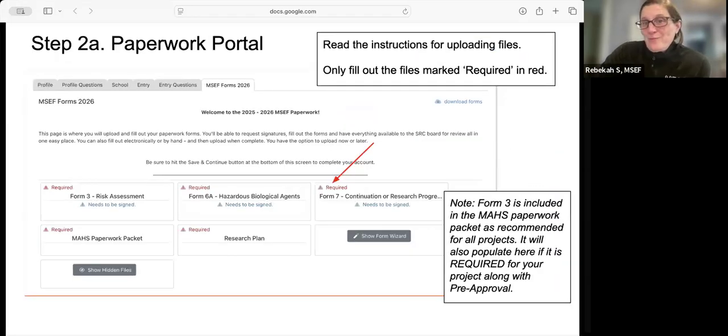If it says required, it means it's required, so you're going to want to make sure you fill those out. Again, Form 3 is also in your paperwork packet. You don't need to fill it out both places if it's required, but you can just for thoroughness.